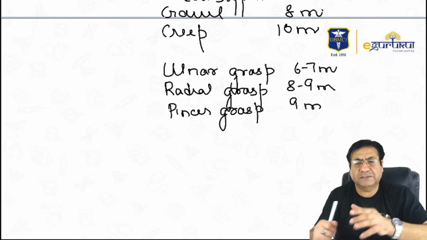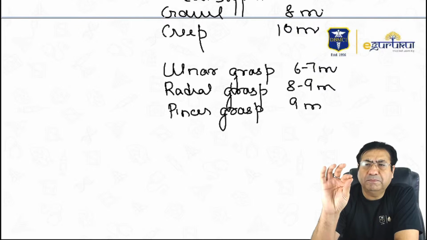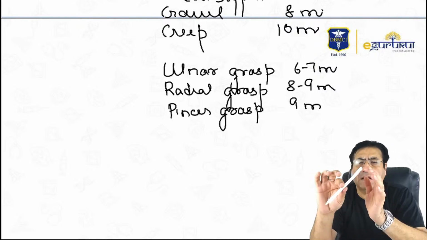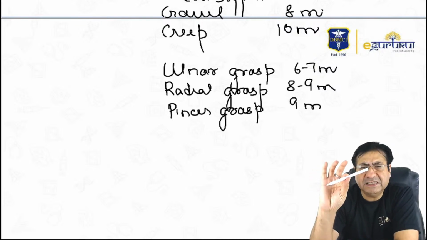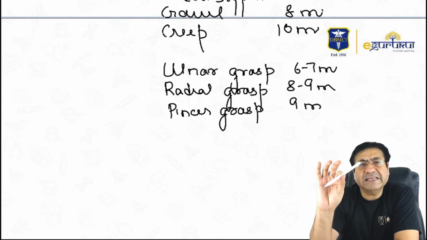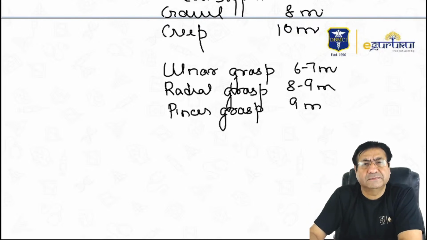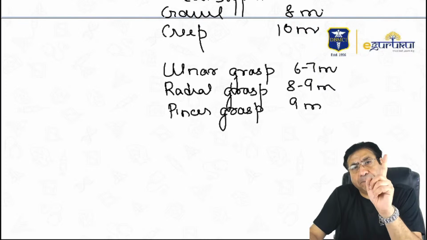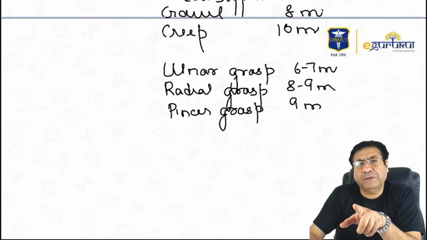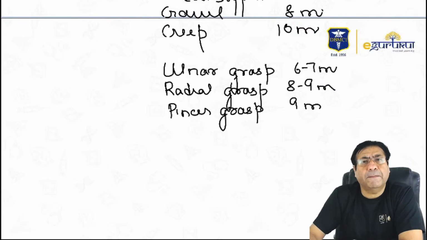Pincer grasp is when objects are held between the thumb and index finger. This is the pincer grasp. It appears at the age of 9 months, but a mature pincer grasp appears at the age of 12 months. So the pincer grasp which appears at 9 months is an immature pincer grasp.